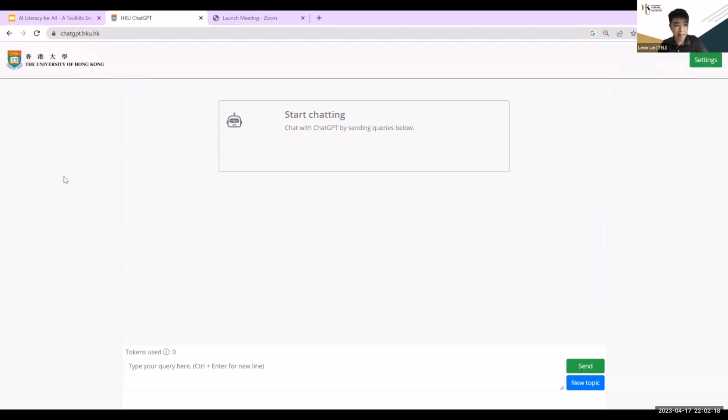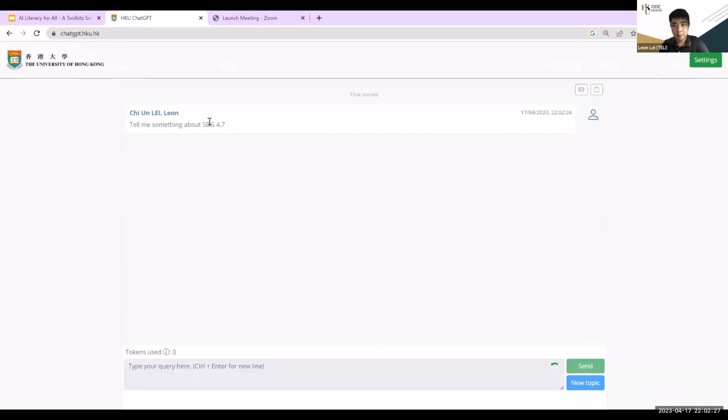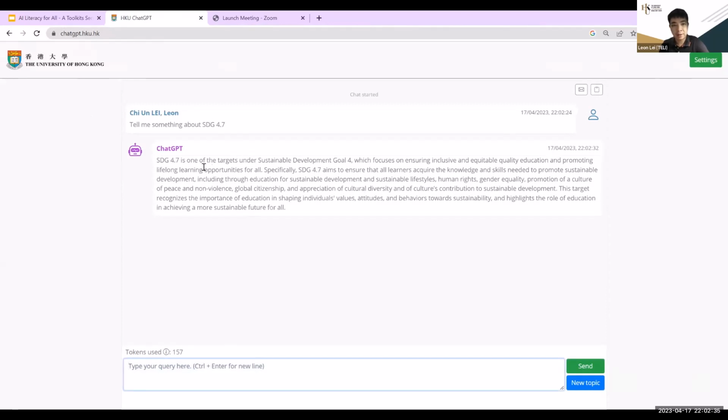Let's talk about the Sustainable Development Goals, of which there are hundreds. Let's pick one of them, 4.7, and you can see the system needs some time to synthesize the content, which is related to quality education. That is true, and you can read the details later. 4.7 is actually about promoting sustainable education.